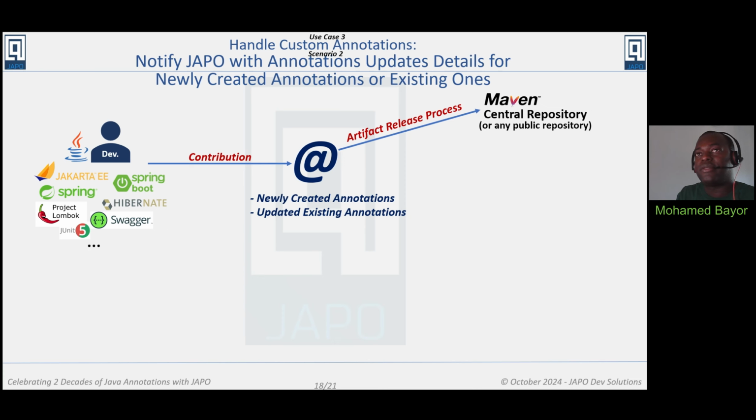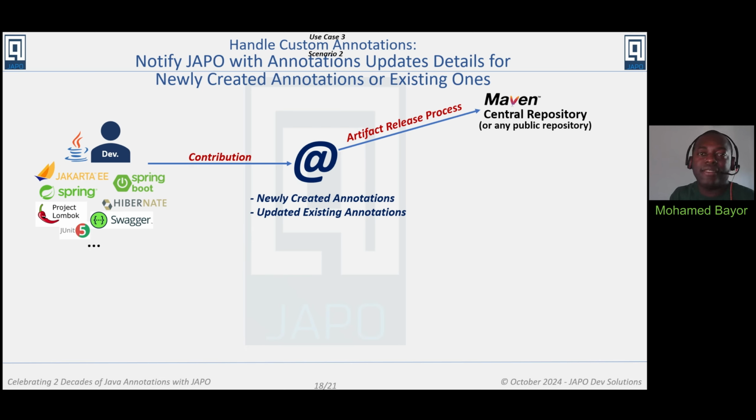It would be too time consuming and really complex to go to every single existing library and go inside the jar files or check the GitHub pages of every single open source library to find out what the changes are and then store them into JAPO.